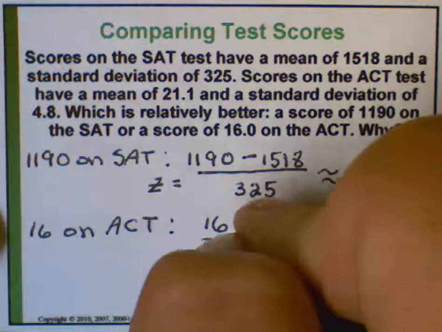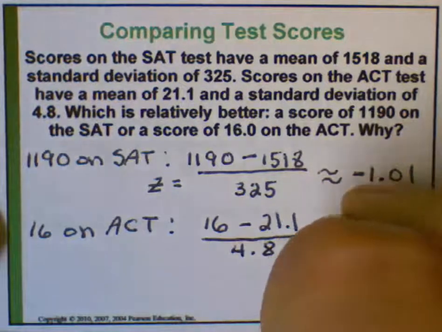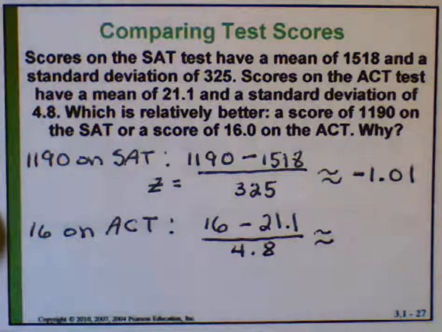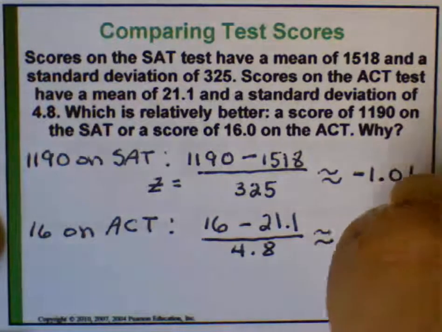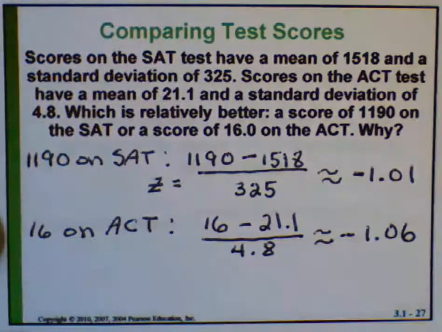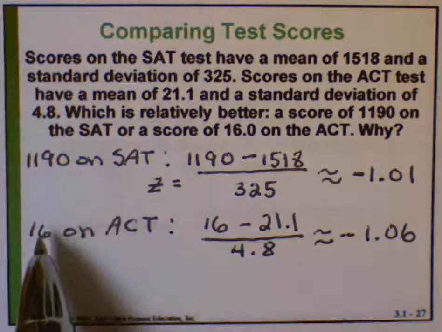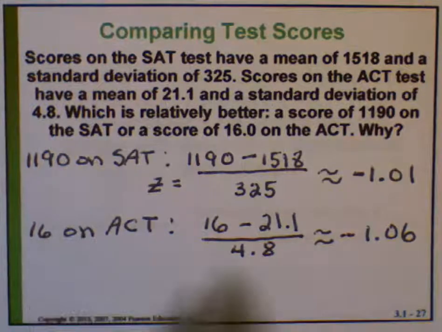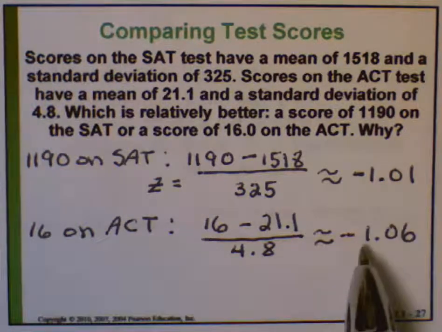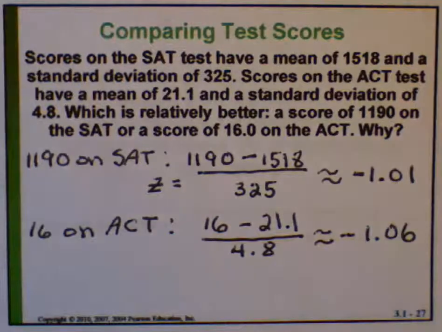Divide that by the standard deviation on the ACT, which is 4.8, and you get a z-score of negative 1.06. An 1190 on the SAT or a 16 on the ACT, they're both below the mean. They both have negative z-scores.